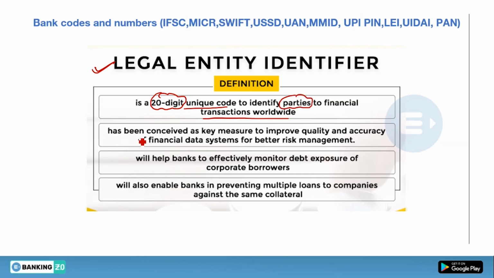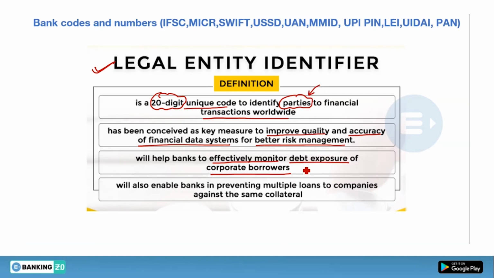It has been conceived as the key measure to improve the quality and accuracy of the financial data system for better risk management. So this is the purpose of introducing LEI, that is to improve quality, to improve risk management, and to have accurate financial data of those parties involved. Now with the help of it, banks effectively monitor the debt exposure of corporate borrowers. So it is actually given to corporate borrowers, which means the parties.